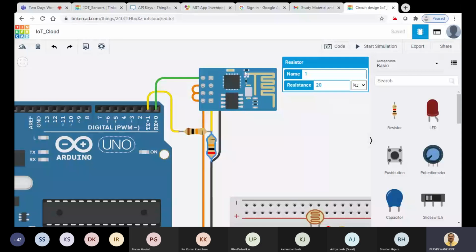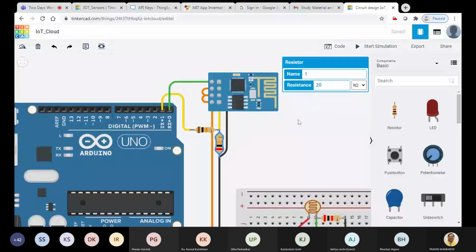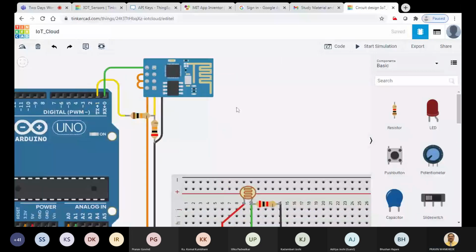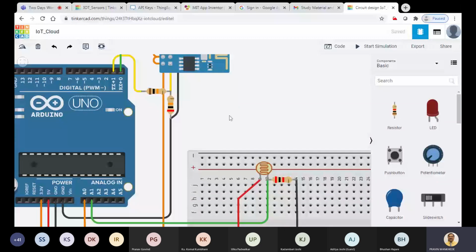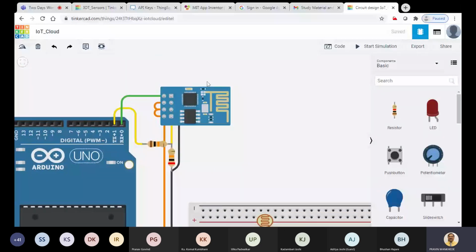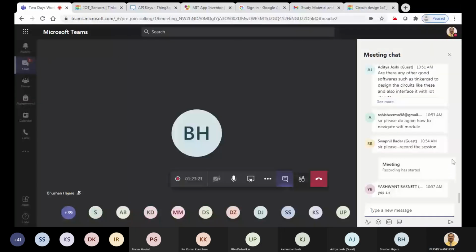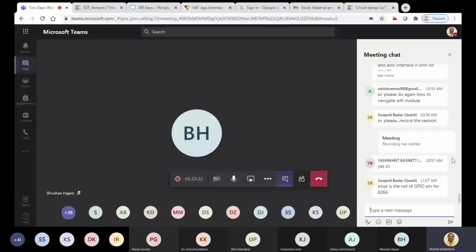Once you are done with these connections, are there any questions regarding this Wi-Fi module? Yeah, these are the GPIO pins. GPIO stands for general purpose input output pins.